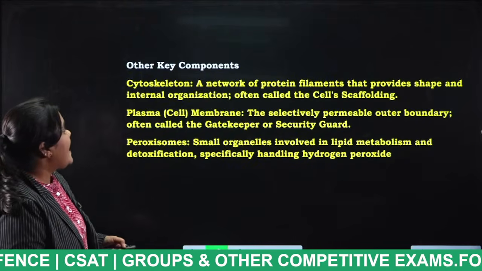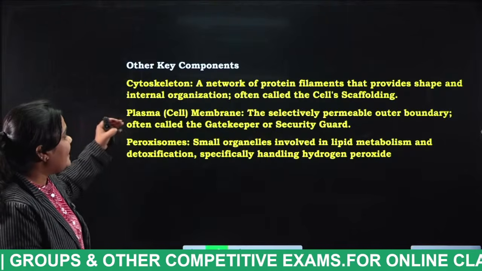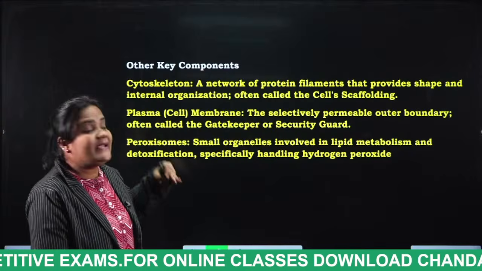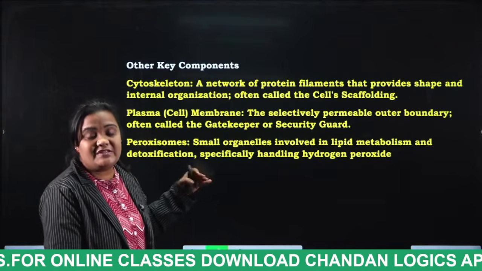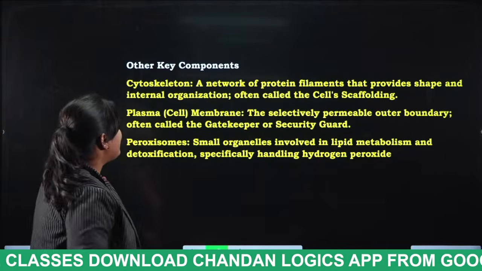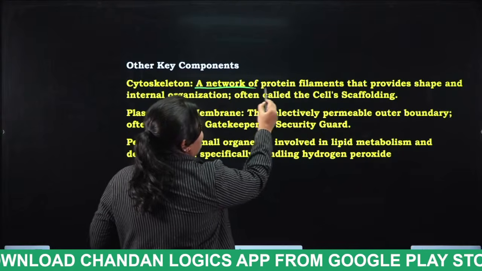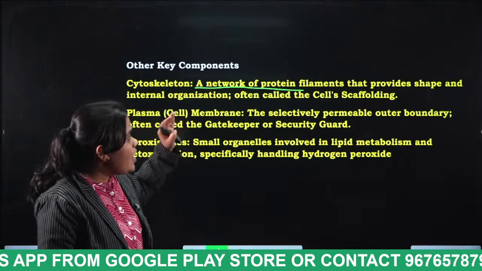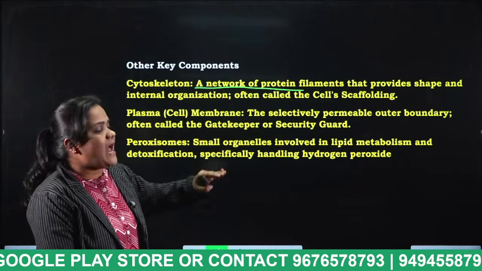Next, other key components: cytoskeleton, plasma membrane, peroxisomes. These are the other organelles which are present in the cell. Cytoskeleton, a network of protein filaments that provide shape and internal organization, often called the cell scaffolding.